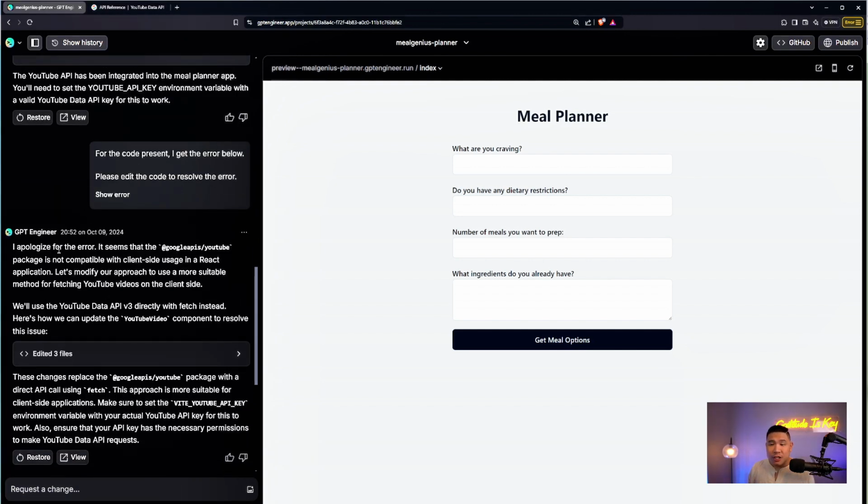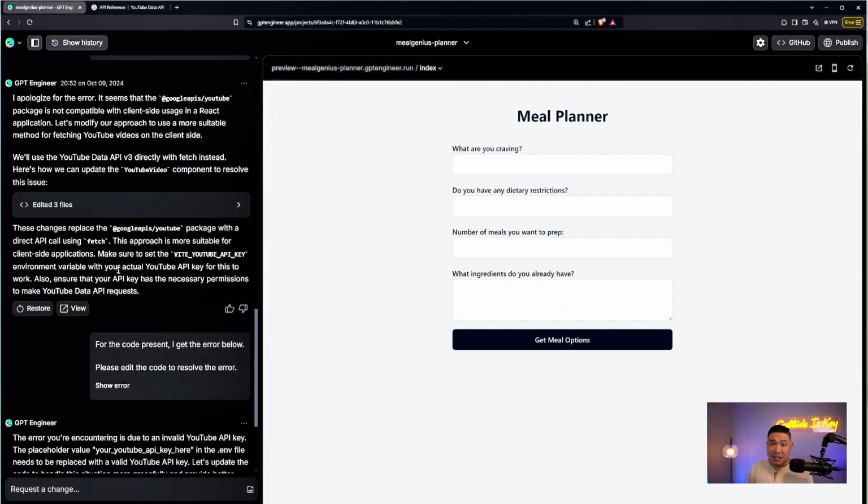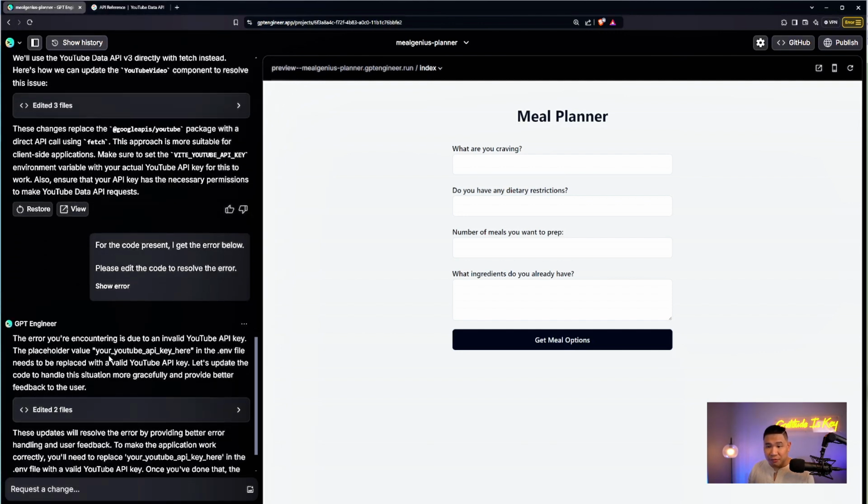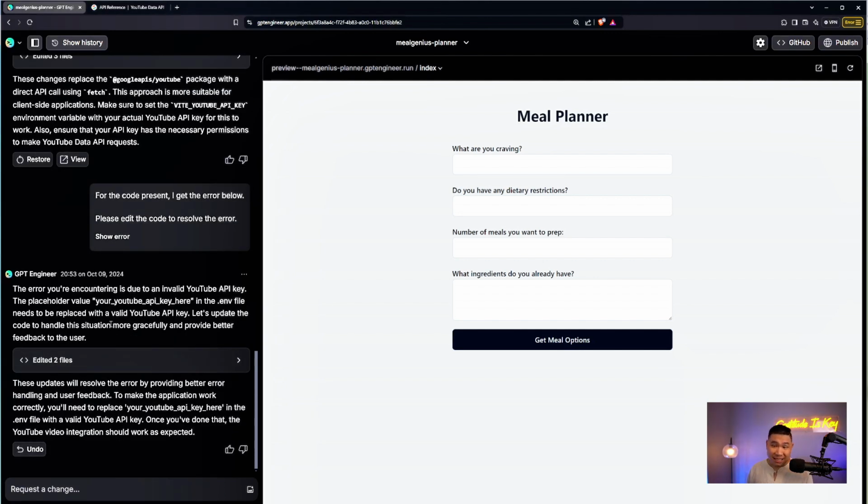It says, I apologize for the error. It continued to fix the code. I had the same error. I clicked the button to fix it again. It fixed it. Now it says the error you're encountering is due to an invalid YouTube API key. So all I need to do now is figure out how I can get the key provided to GPTEngineer, and it will show the video.